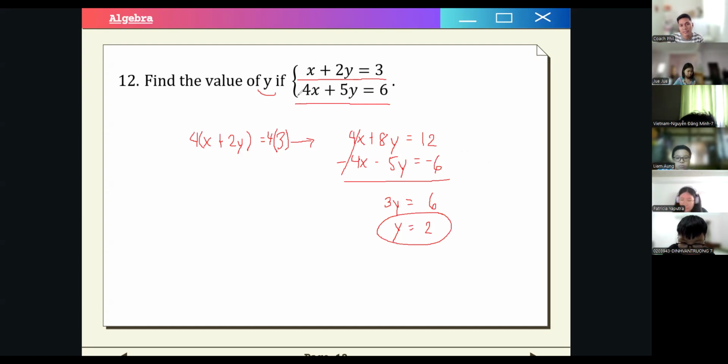So what we did is we eliminated the variable x because we want to find y. So I hope this is pretty simple to follow because this is straightforward, right? And this is our last problem for algebra, right? So let's move on to the next.